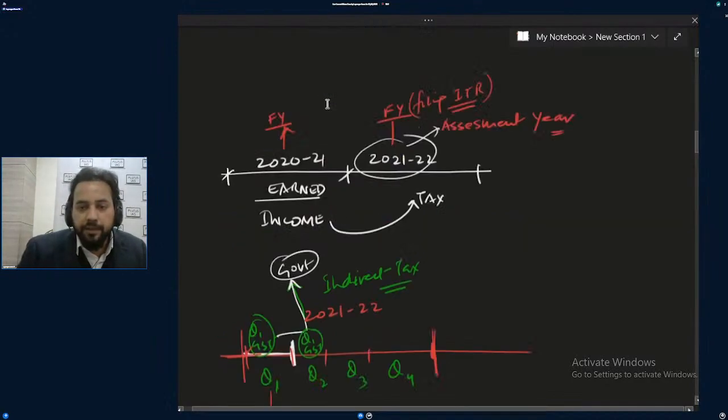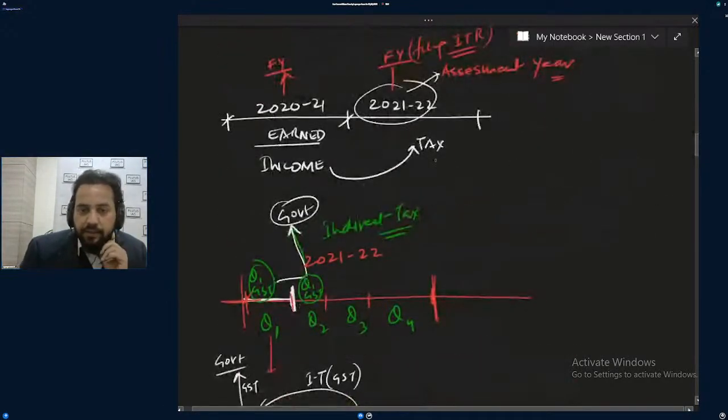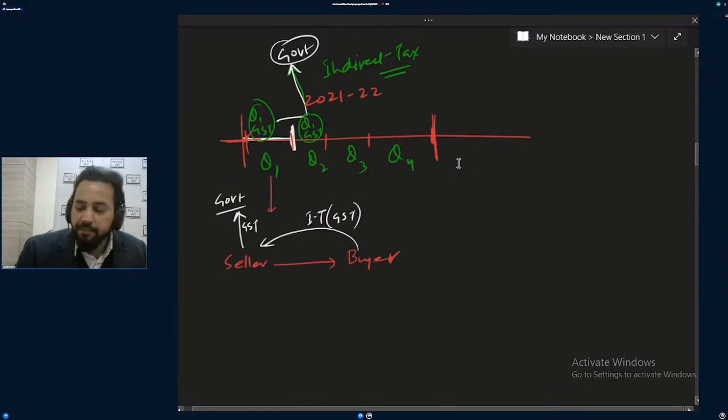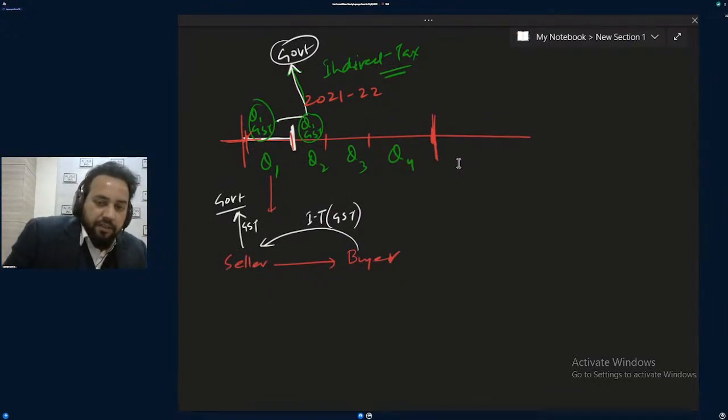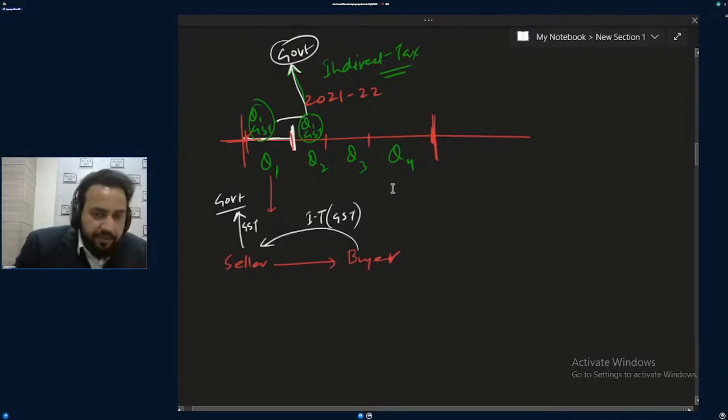And this is with respect to direct tax. Got it? So the government will not be waiting now. In case of indirect tax, the government will not wait: you have collected, just submit. That's okay. Yes or no? So income tax return filing will be for 1 year, and GST return filing will be for 3 months. Any direct tax return will be done for 1 year.